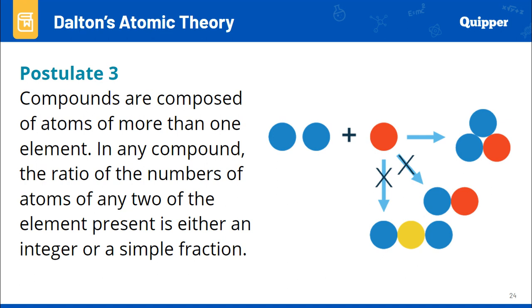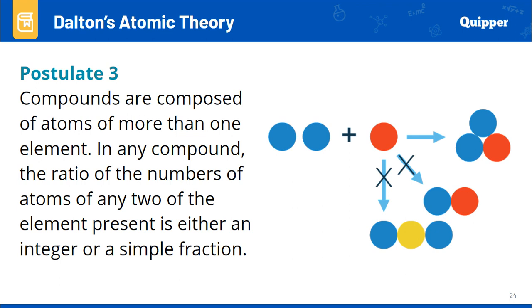The next one is that compounds are composed basically of atoms of more than one element. So, not all naman na combination reaction talaga, pero these are basically composed of more than one element. In any compound, the ratio of the numbers of atoms of any two of the elements present is either an integer or a simple fraction.